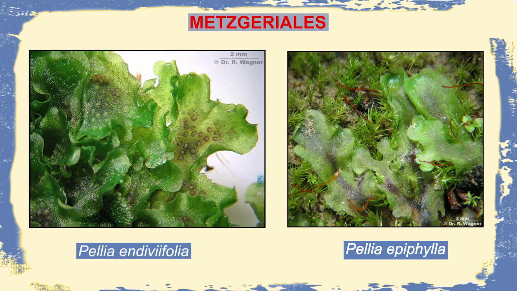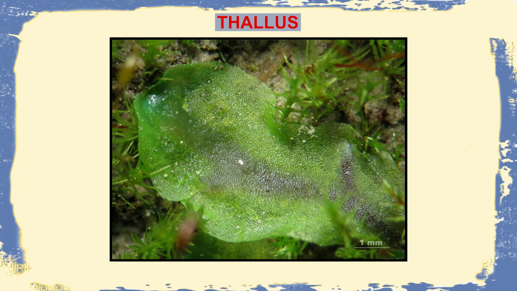Now, I would discuss Metzgeriales. These Metzgeriales are also a group of bryophytes, and they are usually found in dark, damp and shady areas. Some of the most common examples of Metzgeriales are Pellia endiviifolia and Pellia epiphylla. The characters are very distinct from those of the other groups, where it consists of a thallus which is not further differentiated into root, stem and leaves. They lie prostrate on the surface of the ground.